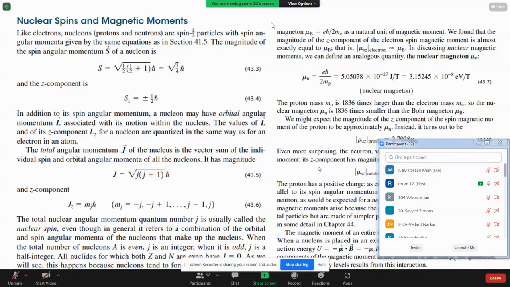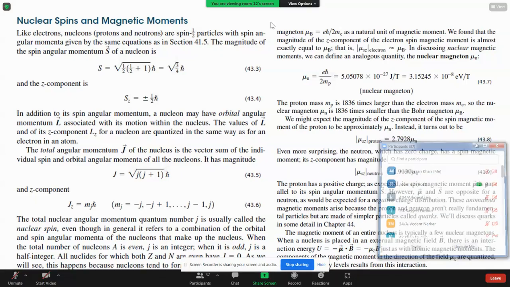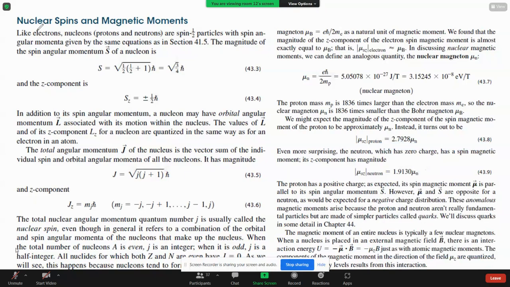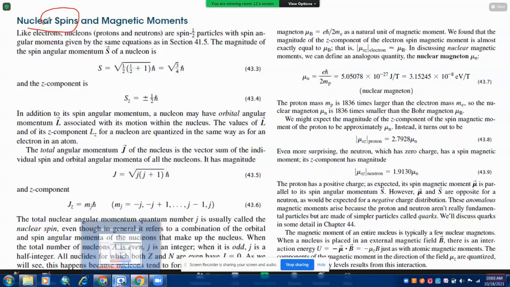Okay. The next property we are going to study is about nuclear spin. Let me take.